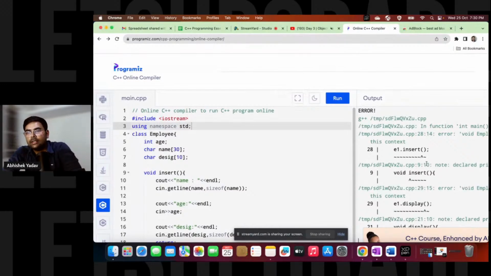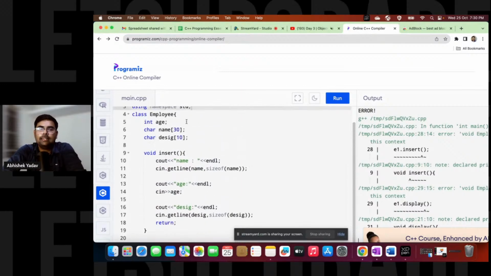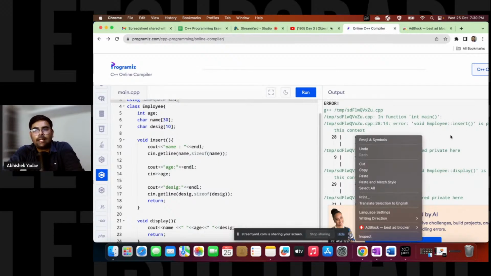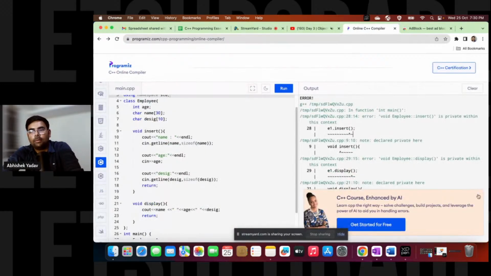E1.insert, void employee. What have I done? Okay, so basically right now you can see, guys, I'm not using any access specifier, and because of that it is not possible for me to access these data members and member functions, right everyone?